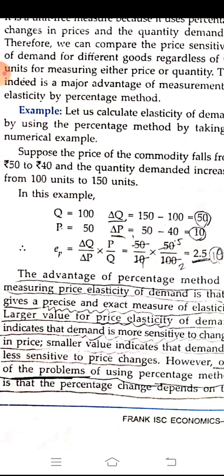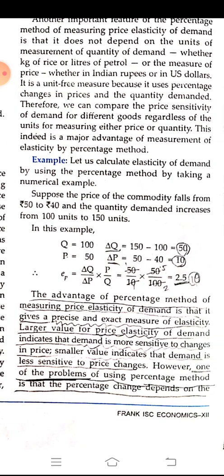What was the initial or original price? It was 50, and the change in price is 50 minus 40, so we are getting 10. So what was the equation? Change in quantity divided by the original quantity, into the initial price divided by the change in price. They have put the numbers there, and then we are getting 2.5. This is the price elasticity. So the larger the number, like 2.5 or 9 or 8, we can say the elasticity is more.